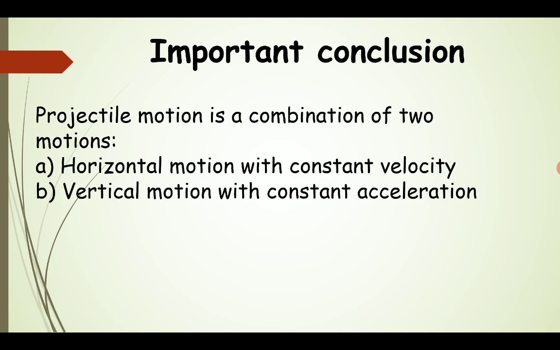So after discussing these important terms and analyzing the projectile motion for a given projectile, we are now in a position to derive the equations of motion for a given projectile motion. So when the particle is projected horizontally or vertically, some equations are derived, like the maximum height, the horizontal range, the time of flight. So these are the equations we need to derive for a given projectile motion.